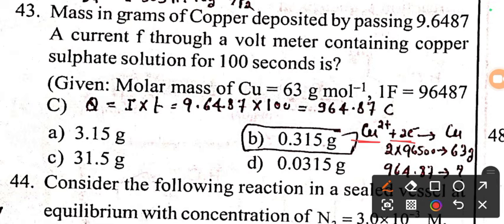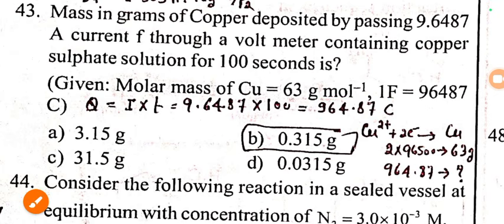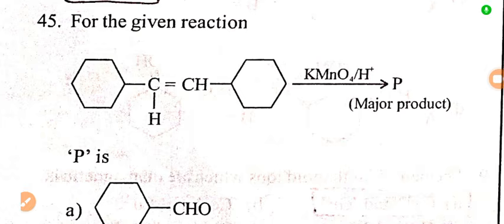It is said copper sulfate. In copper sulfate, copper ion is Cu2+. It gains 2 electrons to convert into copper. So 2 Faraday, 2 into 96,500 coulomb, when you pass, you can deposit 1 mole of copper, and the mass of 1 mole of copper is 63 grams per mole. So by passing 2 into 96,500 coulomb, you can deposit 63 grams of copper. So when you pass 964.87 coulomb, how much copper can you deposit? When you calculate, you will get 0.315 grams of copper. Option B is the right answer for this question.